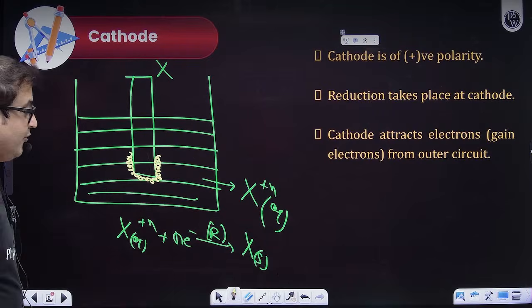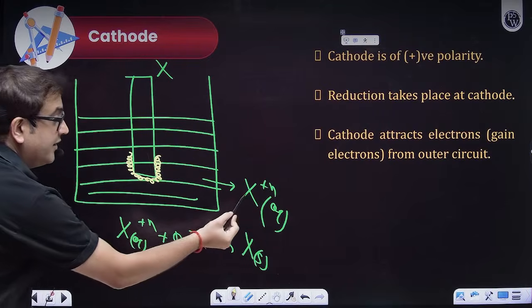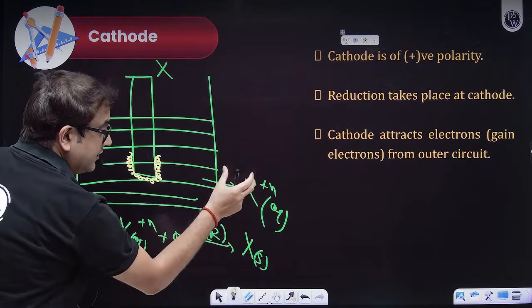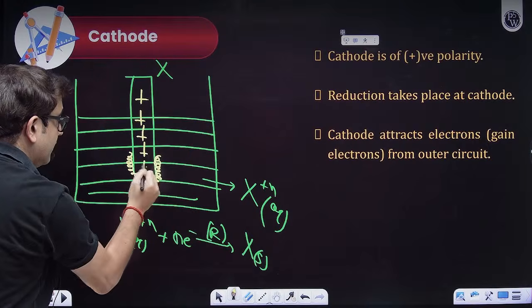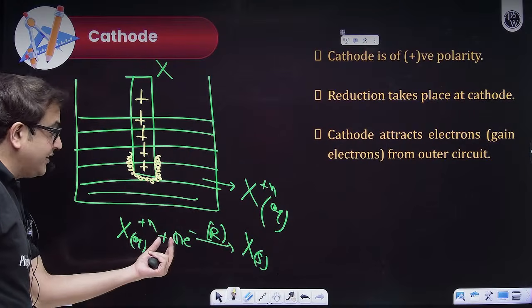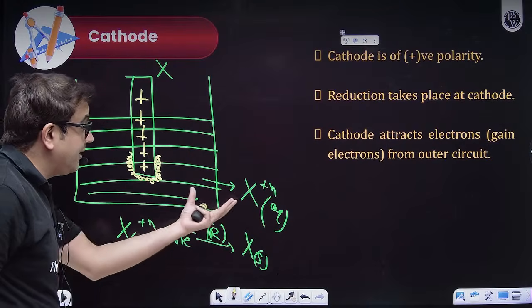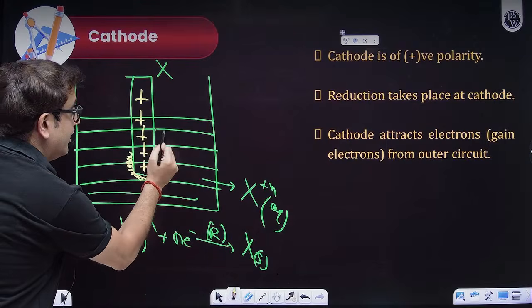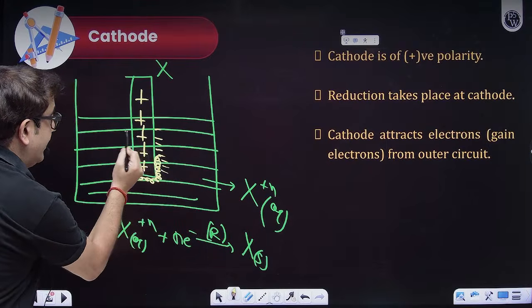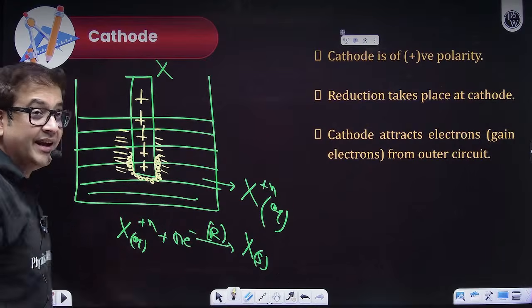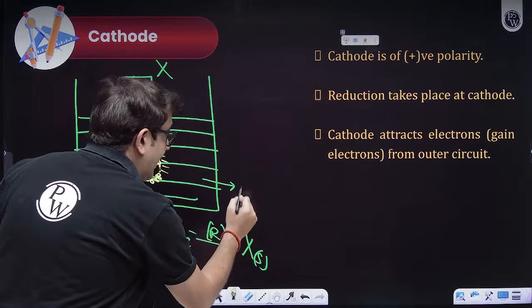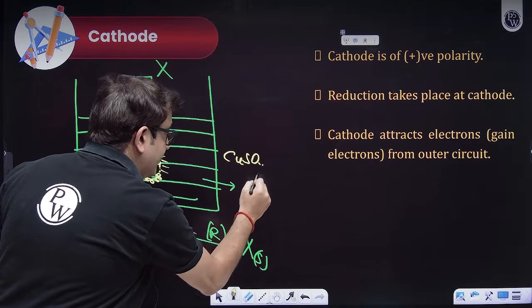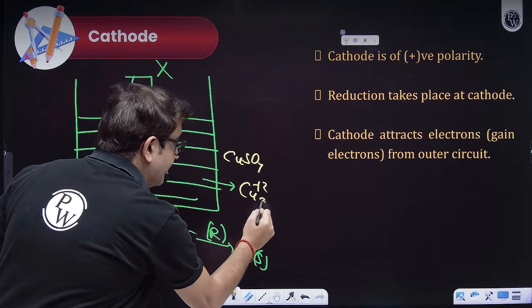That means what is happening over here? This cation is accumulating here. That means it must have gained the electron, so the outside environment will become negatively charged. Why negatively charged? Suppose I have copper sulfate solution. That means I'll be having copper plus 2 ions.